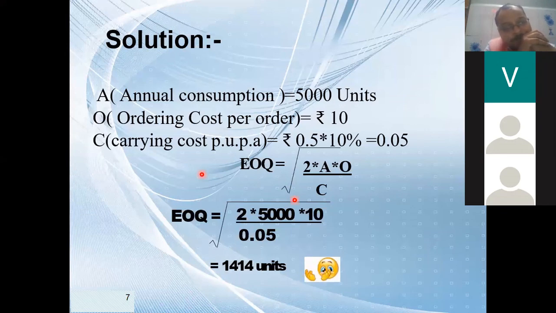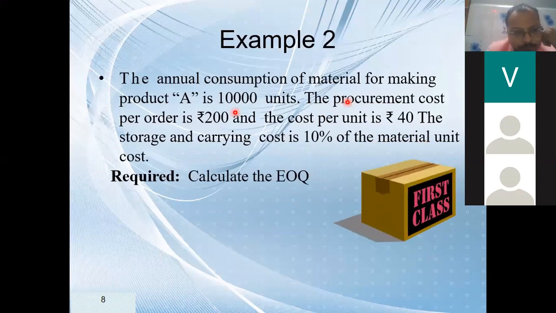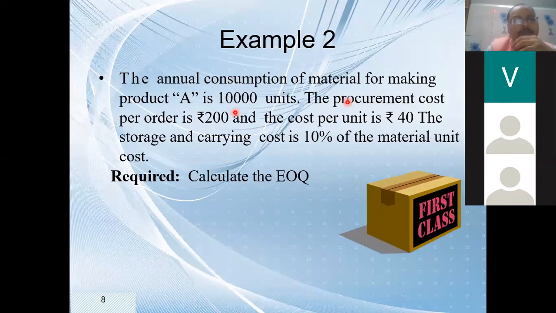Very good. Next question. This question is similar to that. Now you will solve this question for me. The annual consumption of material for making product A is 10,000 units. The procurement cost per order is 200. The cost per unit is 40 and storage and carrying cost is 10% of the material unit cost. Can you tell me what is EOQ? Calculate and tell me fast.